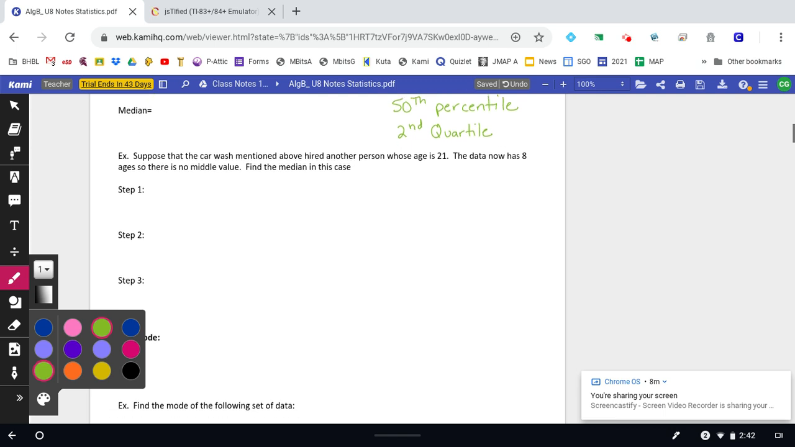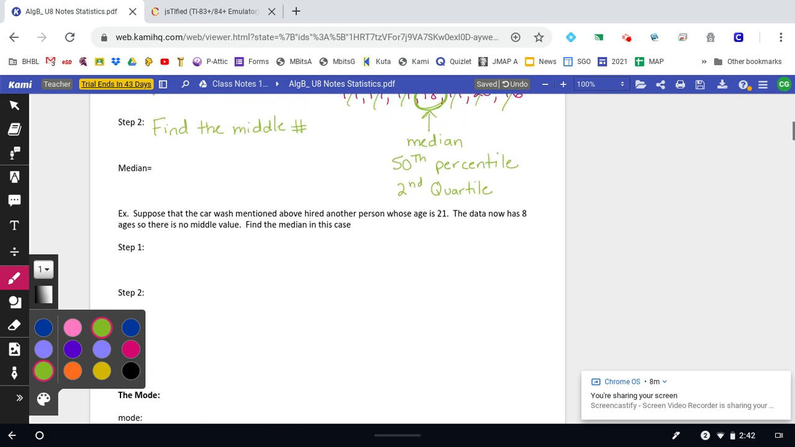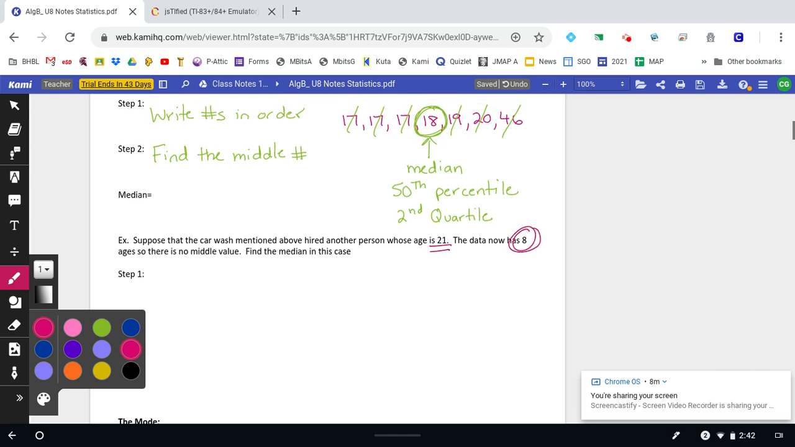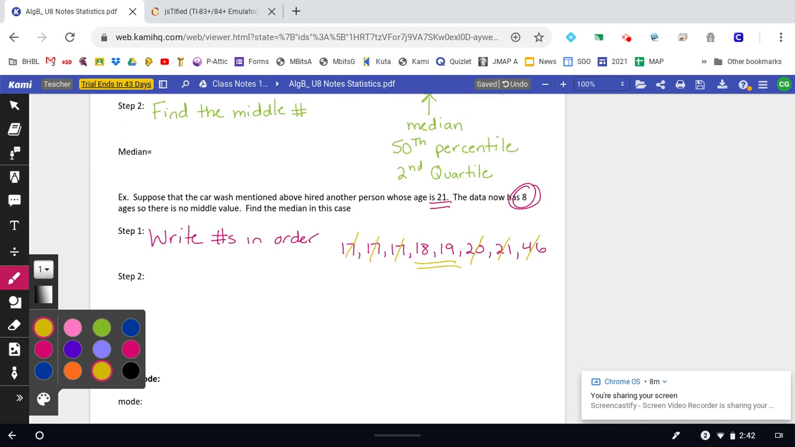So now let's suppose that the car wash hired another person whose age is 21. Now we have 8 data values. Again, let's write the numbers in order. We have a 17, a 17, a 17, an 18, a 19, a 20, now a 21, and a 46. So now I have 2 middle numbers.